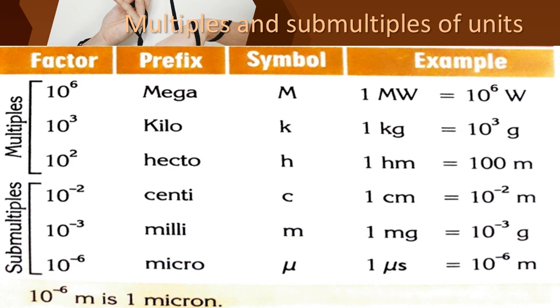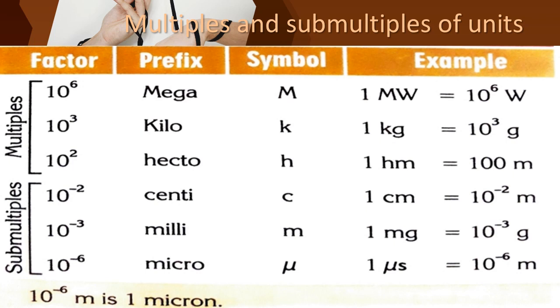10 power 6 means mega, capital M. 10 power 3 kilo, small k. Then 10 power 2 hecto, small h. And then we will learn about submultiples.